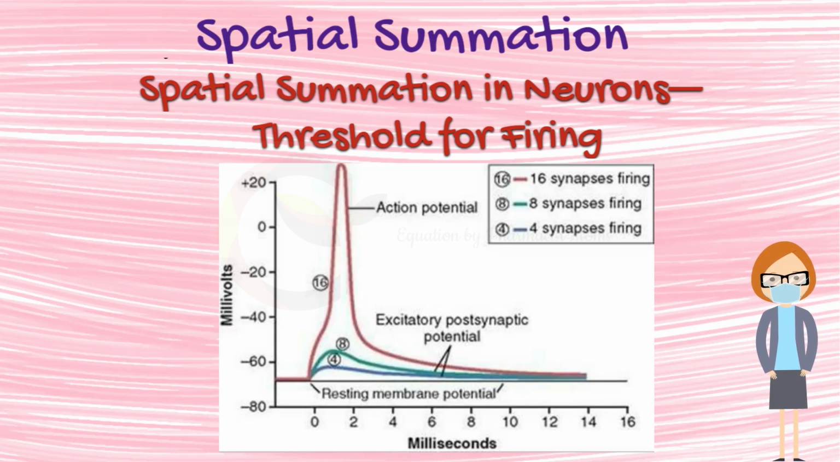This is demonstrated in this figure. The bottom postsynaptic potential in the figure was caused by simultaneous stimulation of 4 synapses, the next higher potential was caused by stimulation of 8 synapses, and finally, a still higher EPSP was caused by stimulation of 16 synapses. In this last instance, the firing threshold had been reached, and an action potential was generated in the axon.